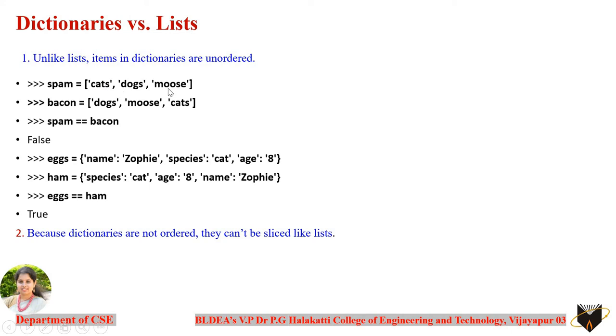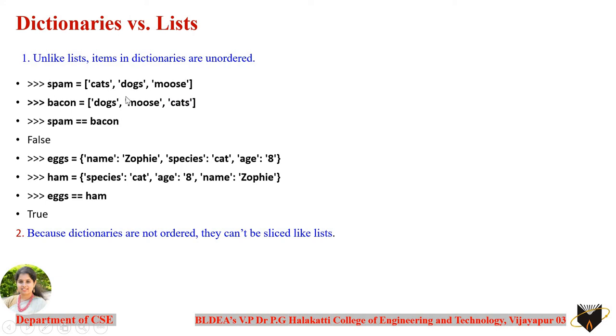So if you want to print or access, the order of these elements is always going to remain the same. In the same way, here you can see bacon has been created as another list variable, where you have added the same elements, but instead of the same order, you have taken a different order. For example, in spam, you have taken cats as the first element, dogs as the second element, and moose as the third element.